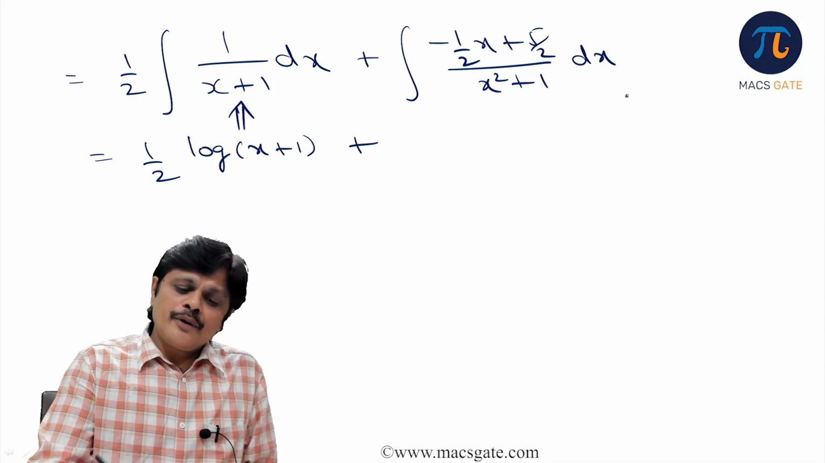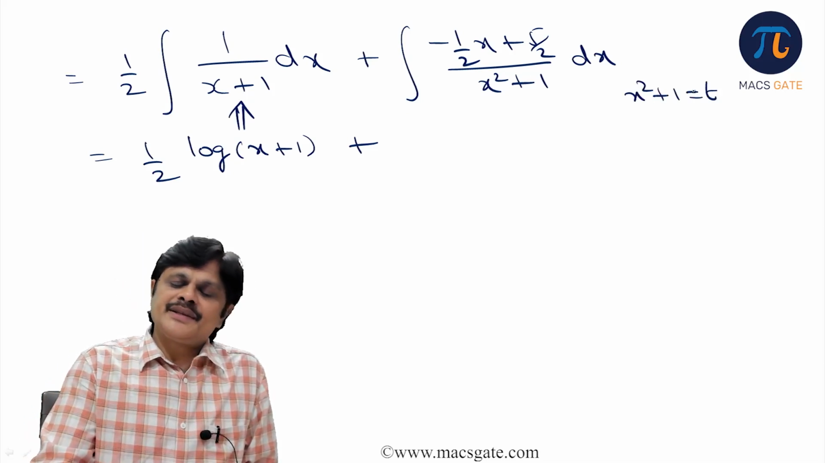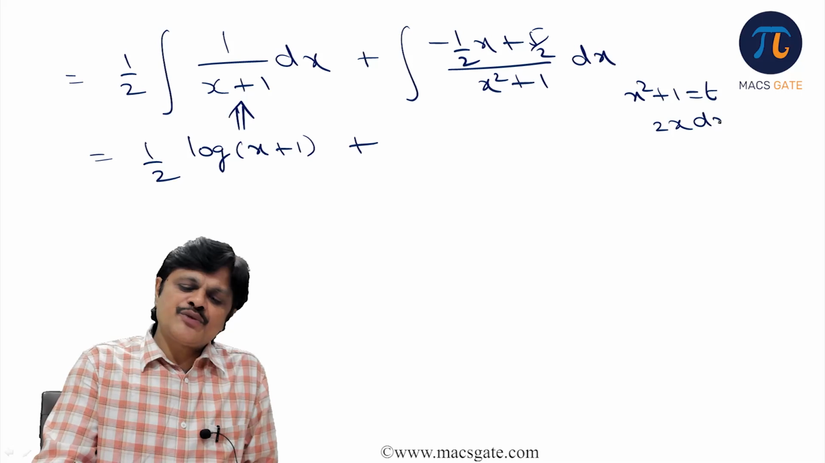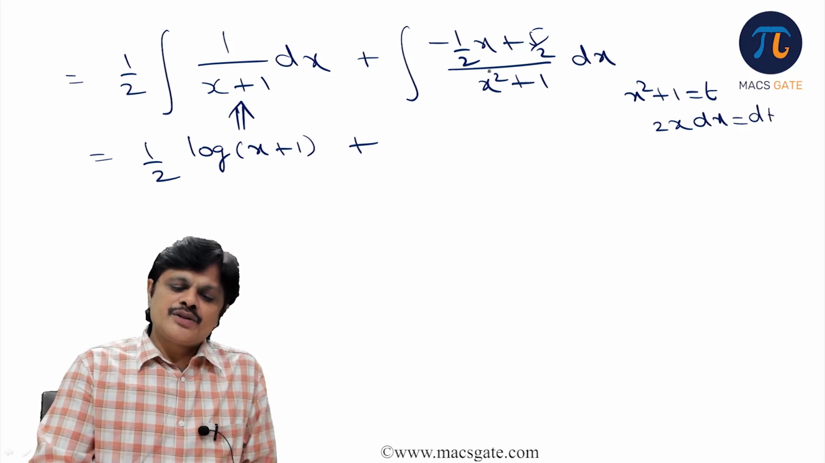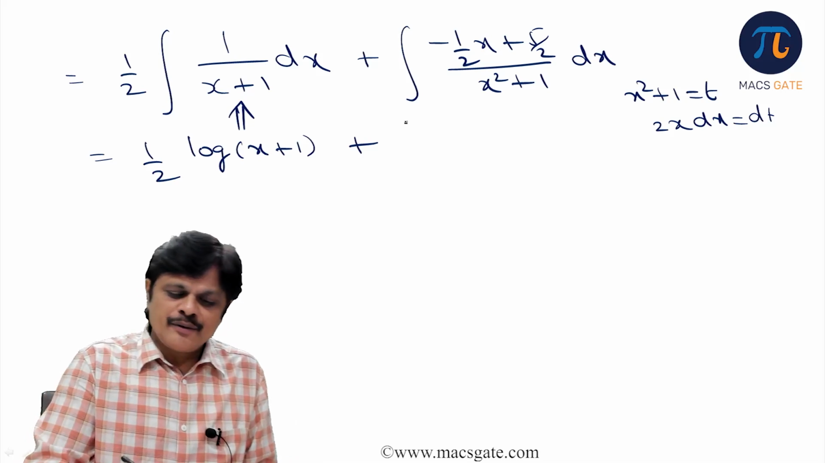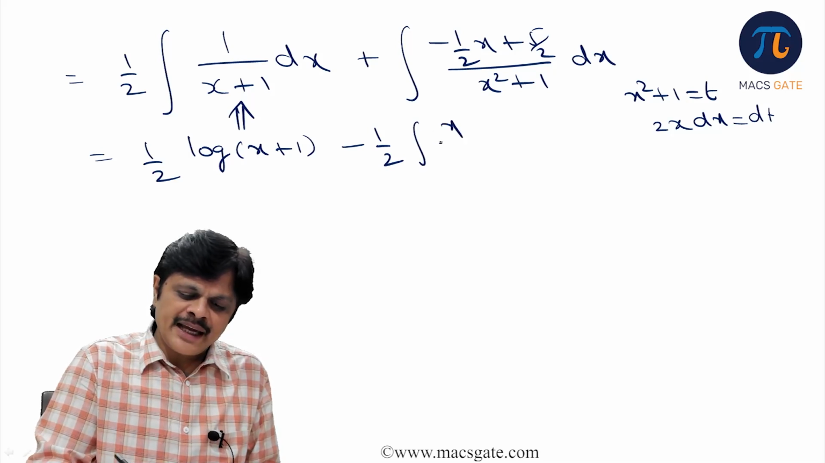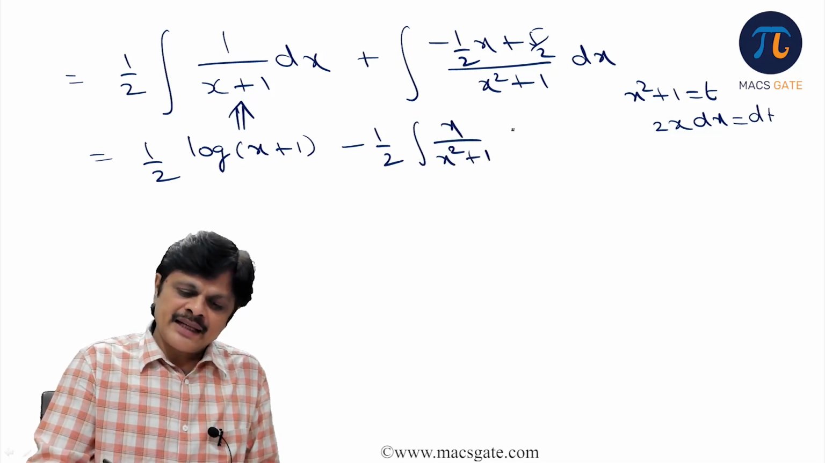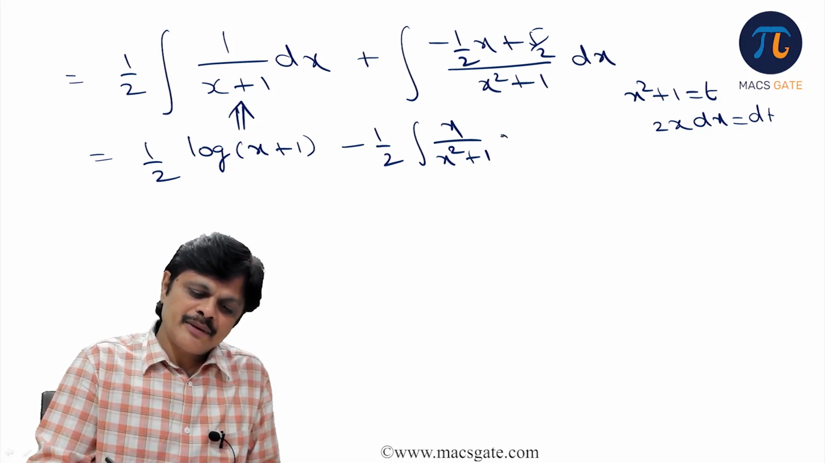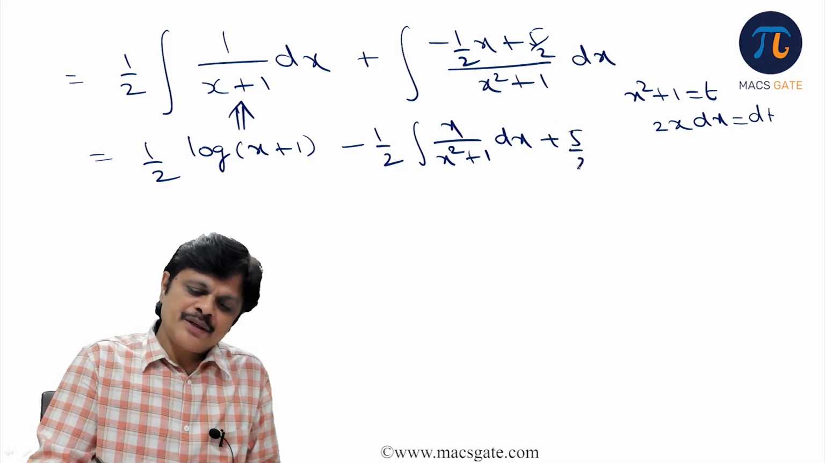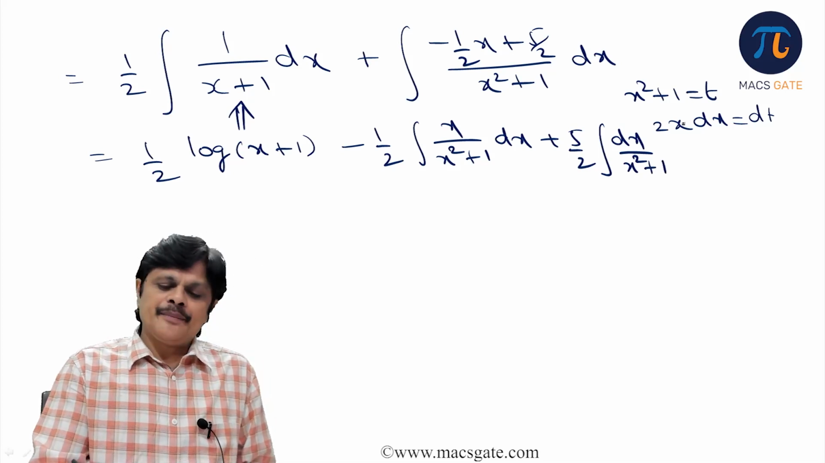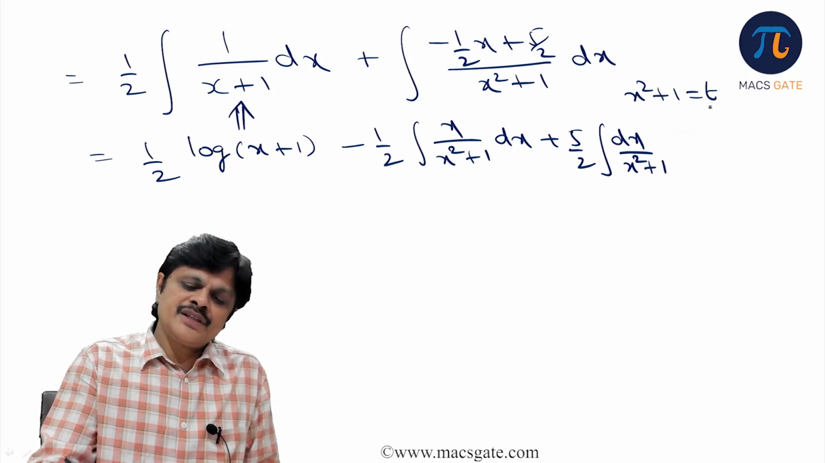Okay, so you put x square plus 1 is equal to t in this. So what happens? 2x dx would be dt. So here we can divide into two parts actually. The first part would be integral minus half into x by x square plus 1, and the other part would be 5 by 2 integral dx by x square plus 1. So this is the substitution only for this part.